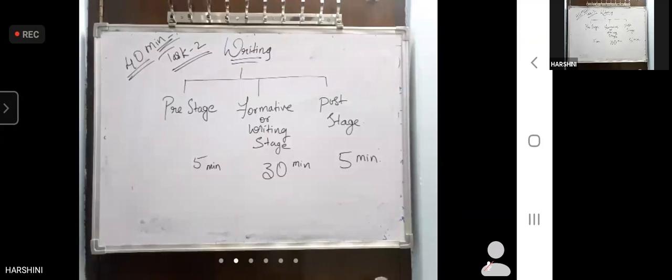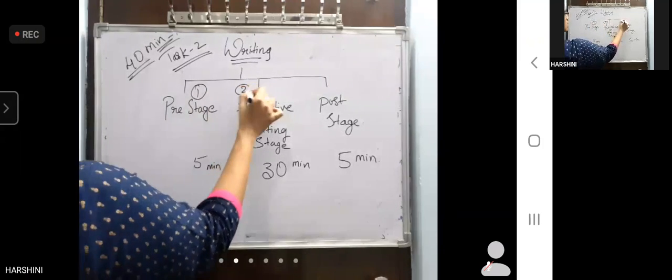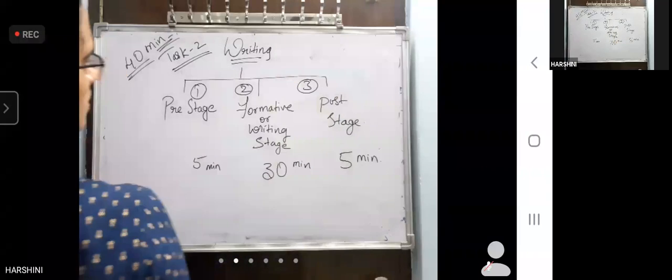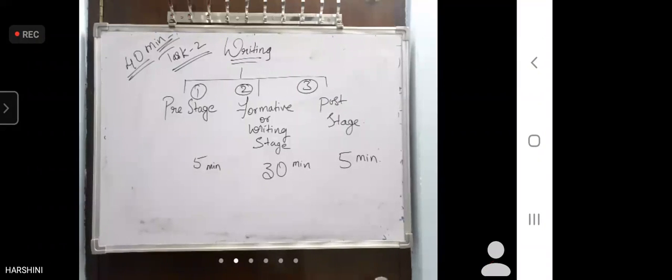You put the numbers also. 1, 2, 3. Now can I erase? Yes, ma'am. Okay.